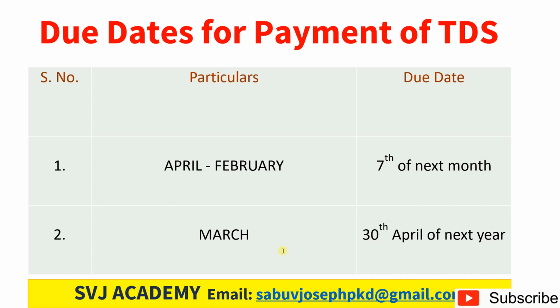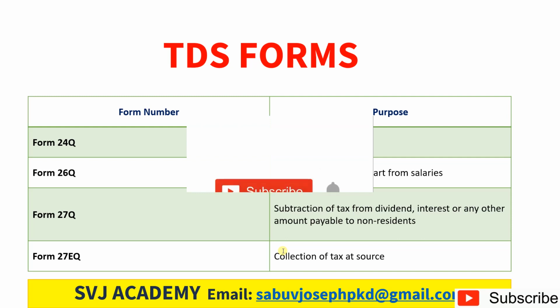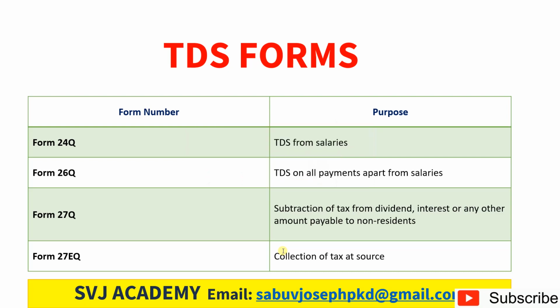What are the TDS forms? Mainly we are dealing with two forms, form number 24Q and form 26Q. The form 24Q is related to salaries and form 26Q is related to other than salaries. As far as business is concerned, we may deduct TDS from the salary of the employees as well as from payments to other parties. So whatever TDS we deducted, we have to separate into form 24Q and 26Q, and like that only we have to remit the payment and file the quarterly TDS returns.